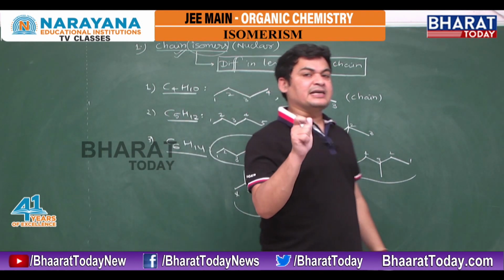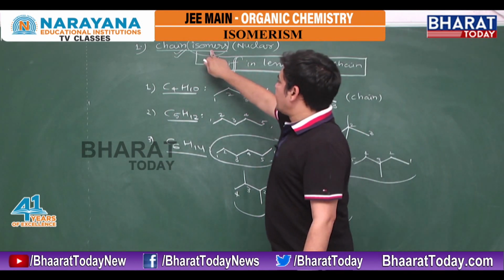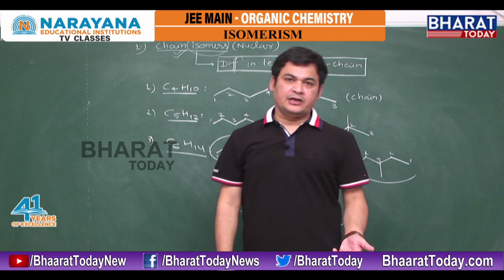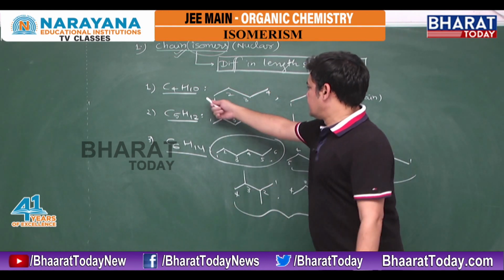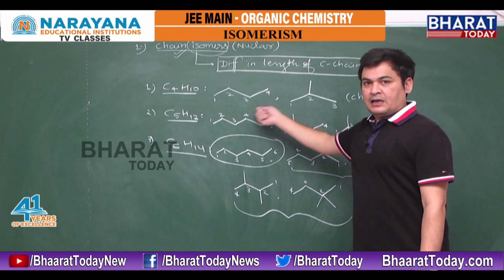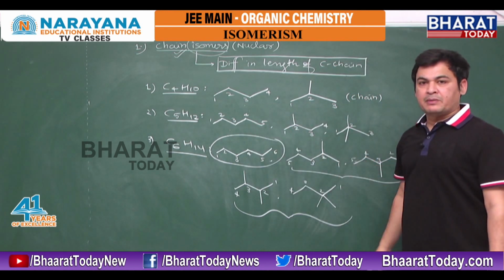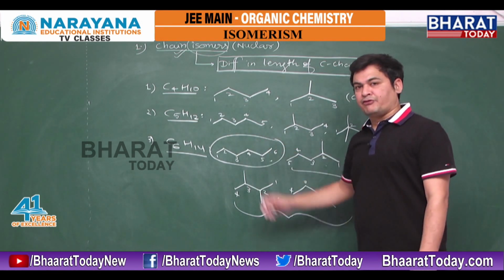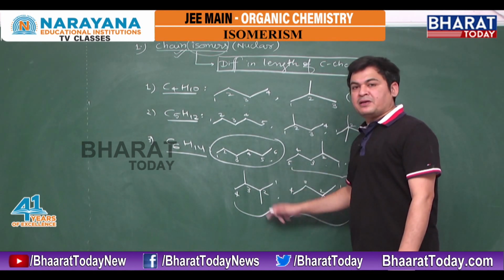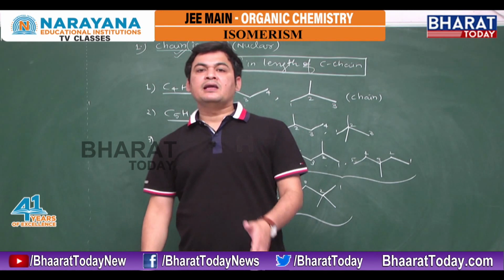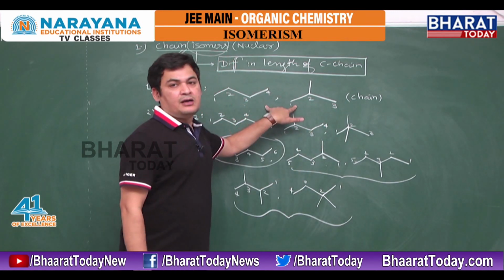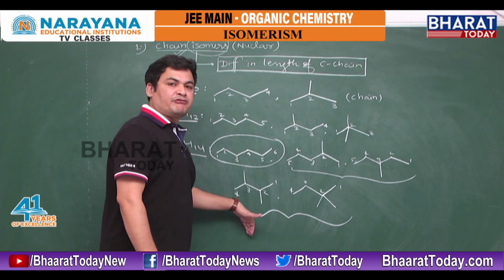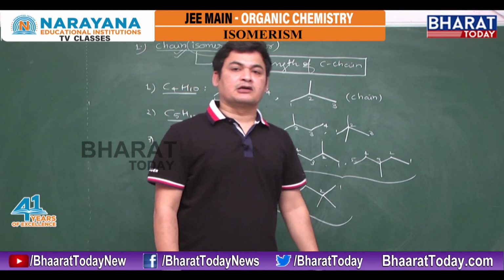So you must know the basic definition of chain isomerism. It means any two compounds having the same molecular formula but a difference in the length of carbon chain are called chain isomers. See here, 4 carbon, 3 carbon, length has been changed. 5 carbon, 4 carbon, length has been changed. 6 carbon, 5 carbon, length has been changed with respect to the first. 4 carbon, length has been changed with respect to the first compound. The meaning is they have the same molecular formula, but a change in the length of carbon chain with respect to the given first compound, right?